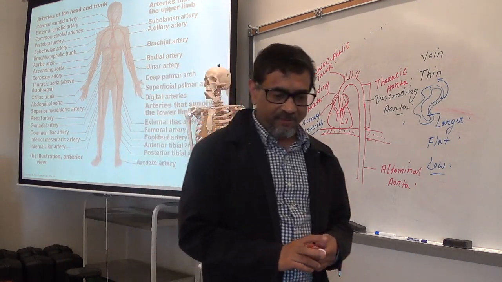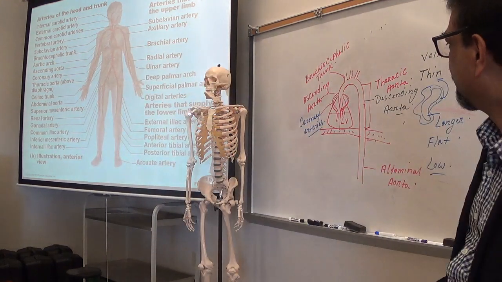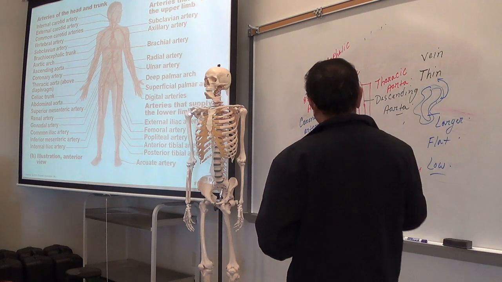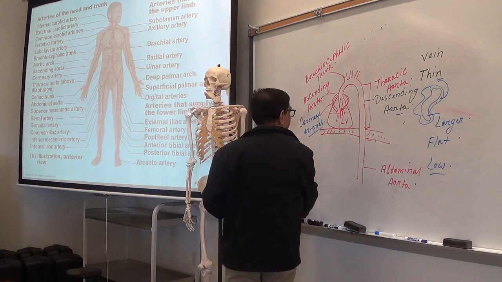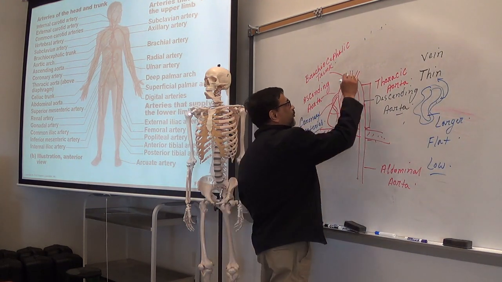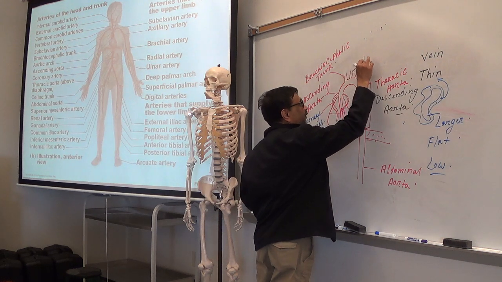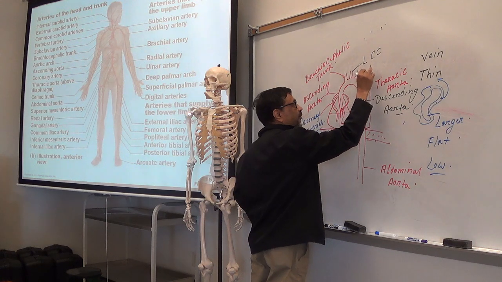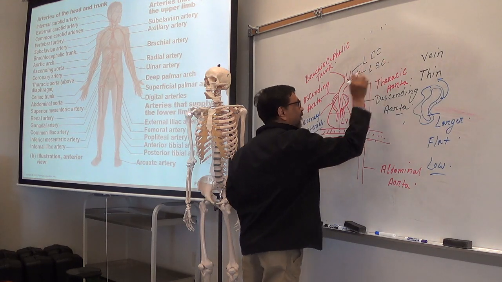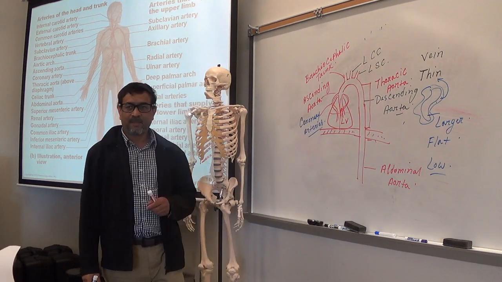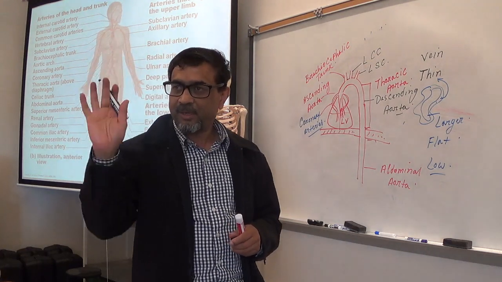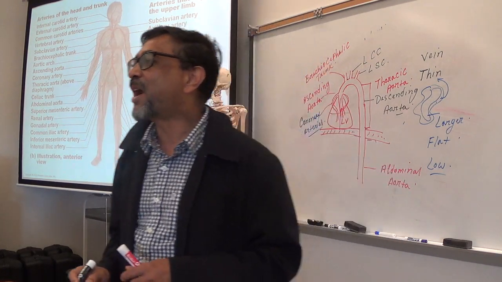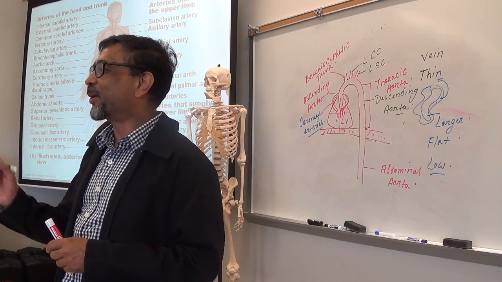So, brachiocephalic trunk. Then left common carotid. Left common carotid and left subclavian. Okay, so three arteries. One is called trunk. Other two are called what?